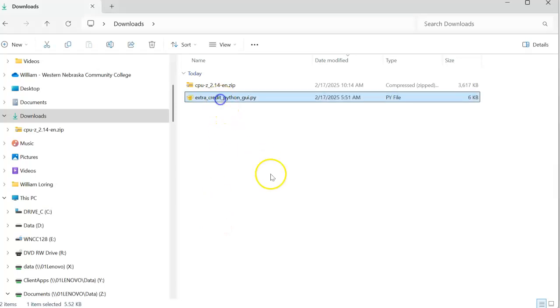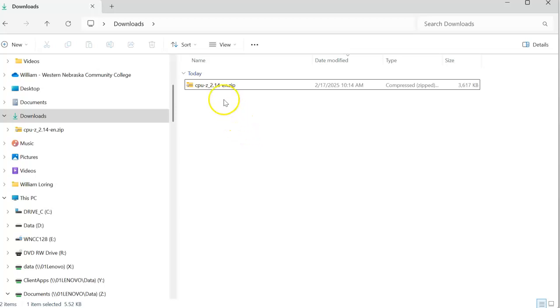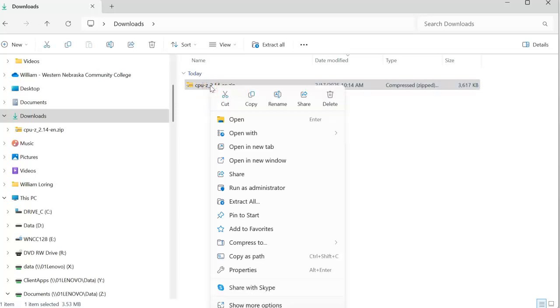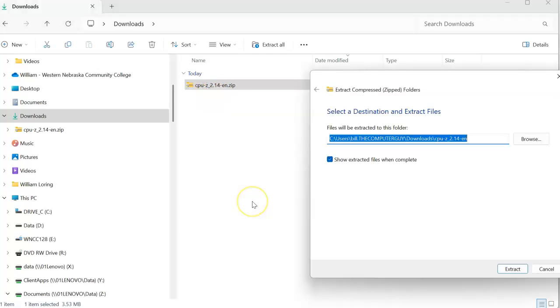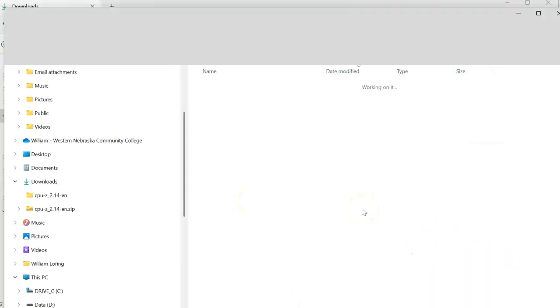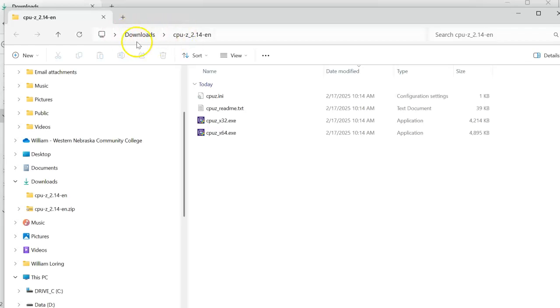FYI, I am doing this on my physical machine. You might be able to run these on a virtual machine, but you won't find any hardware. I've never had trouble with any of these. So I'm going to extract all. Now it's in a little folder. I can move that folder wherever I wish.